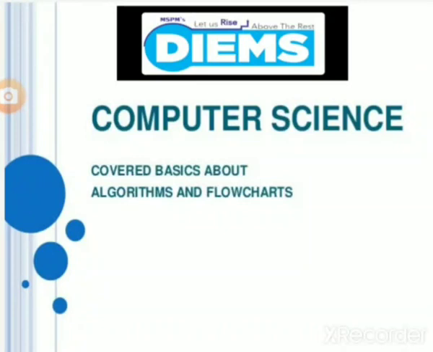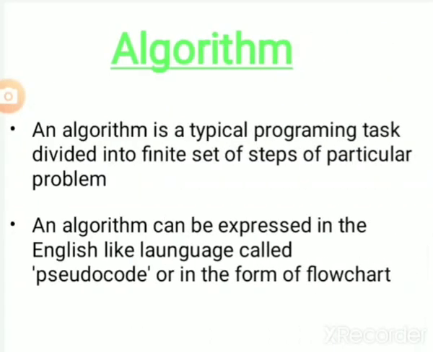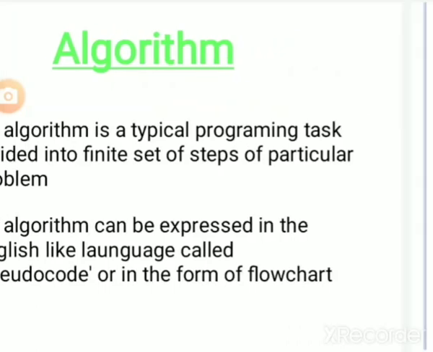Today we are going to see basic concepts in the C programming language, that is algorithm, pseudocode and flowchart. So we start today's topic. So friends, basically what is an algorithm? An algorithm is a typical programming task divided into a finite set of steps for a particular problem. An algorithm can be expressed in an English-like language called pseudocode or in the form of a flowchart.